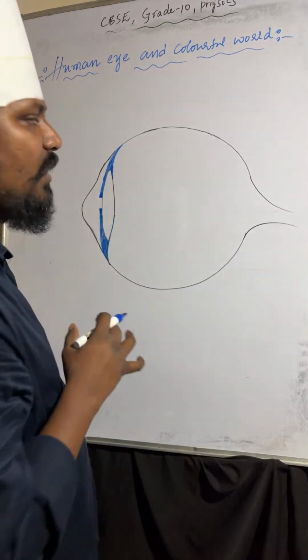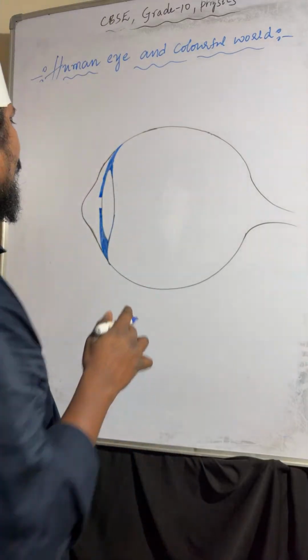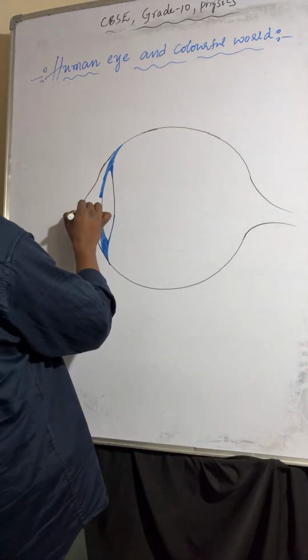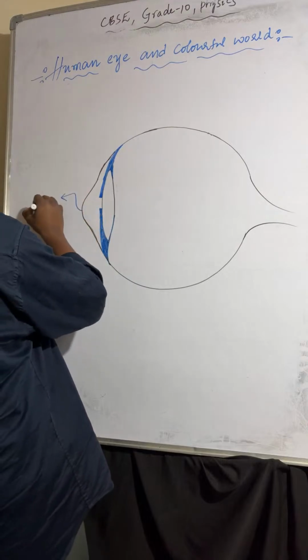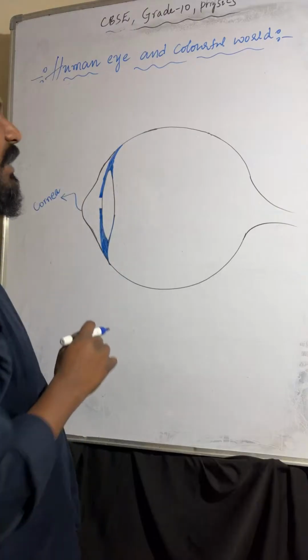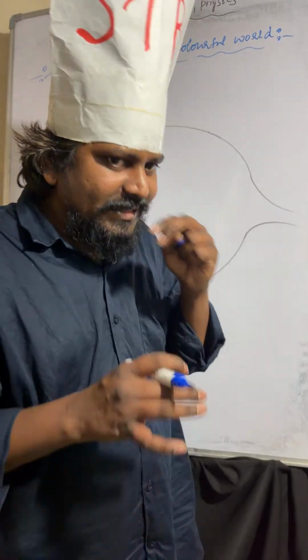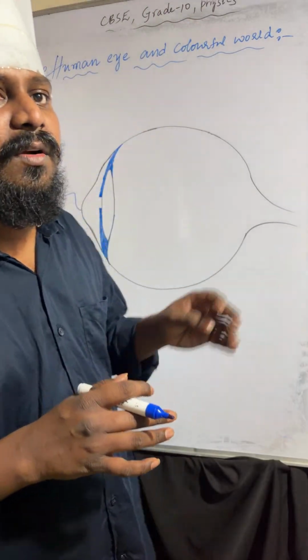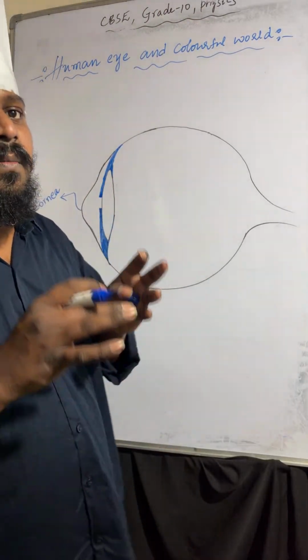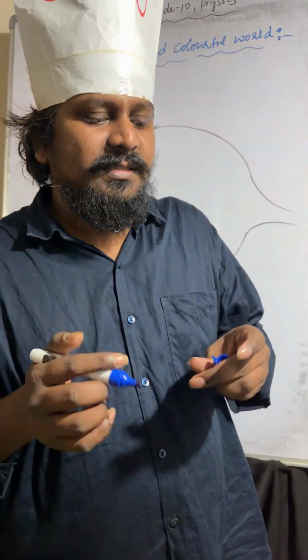Okay, so like this you have to draw the eye diagram. Understood? That is the eye diagram. The frontal layer, the protective layer of the eye, is called the cornea. Okay, so we'll discuss part-wise. The cornea is the frontal, protective layer of the eye where most of the refraction takes place.